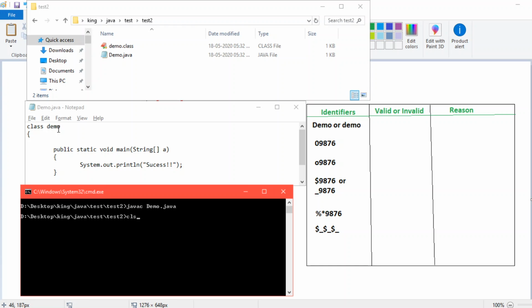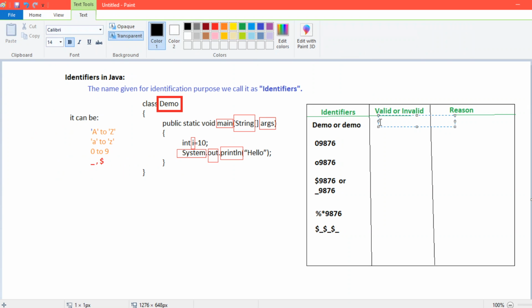Now we will try to run with the capital Demo. It says the main method is not found because this .class file is not generated. The .class file is small demo. So here we have to name it small demo. Let's see, yeah, it's working. So capital Demo and small demo both are working here. So we can say it is totally valid.